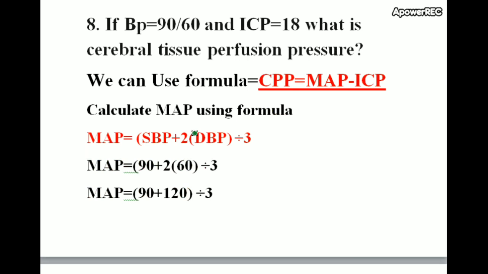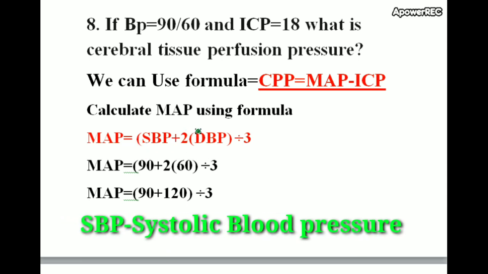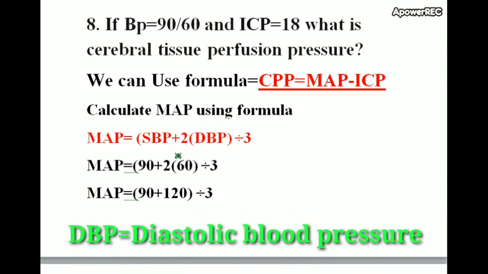Calculate MAP using the formula: MAP is equal to SBP plus 2 DBP divided by 3. SBP is systolic blood pressure and DBP is diastolic blood pressure. So we use this formula to find the mean arterial pressure.